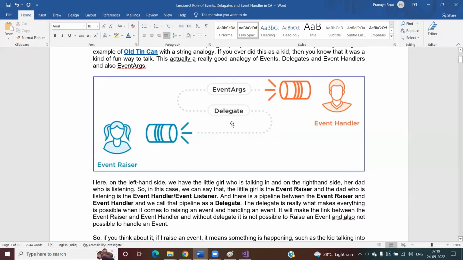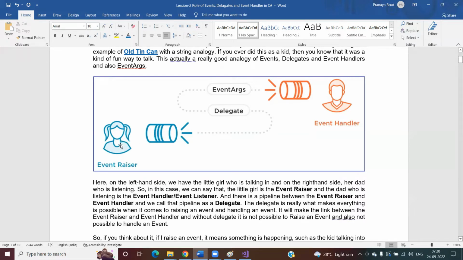To summarize, there are four pieces of information, four elements involved in event handling. One is the event raiser, who is going to raise the event, that is, who is going to send the notification. Then the event handler, which is nothing but the listener. It might be a single listener, or there might be multiple listeners who are going to handle the event which is raised by the event raiser.